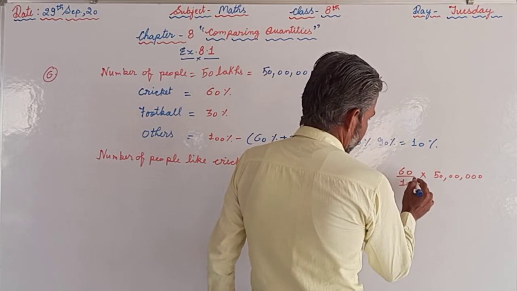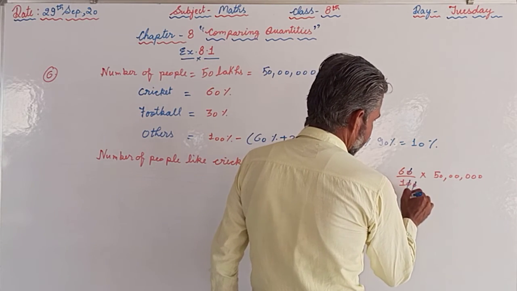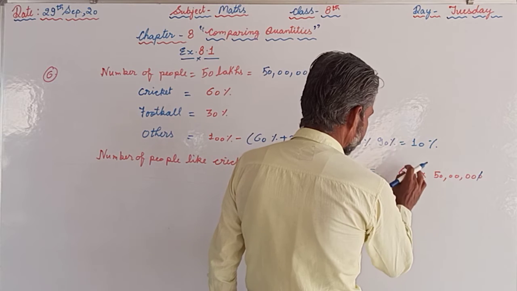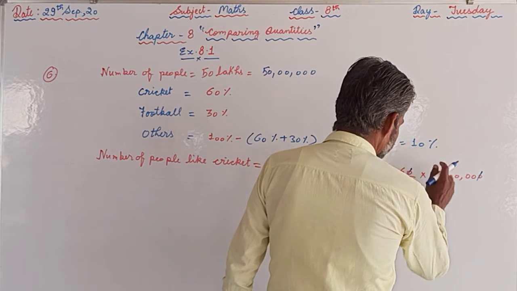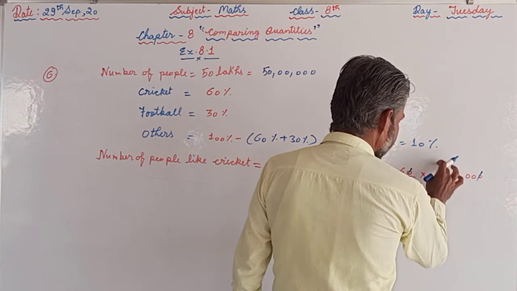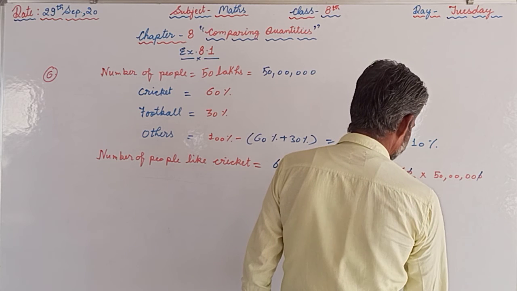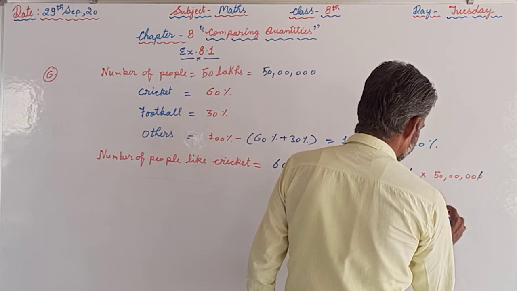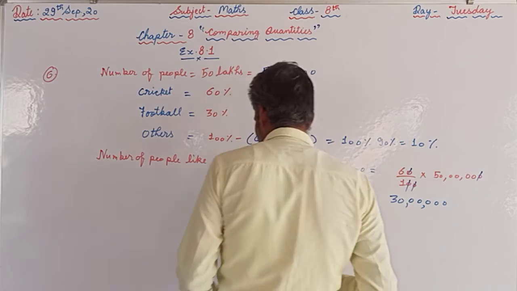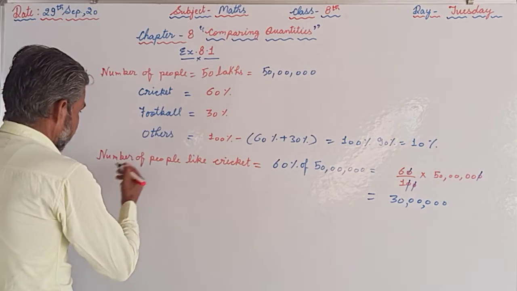So 0 will cancel out 0, and then 6 fives are 30, and 1 2 3 4 5. So 30 lakh people like cricket.